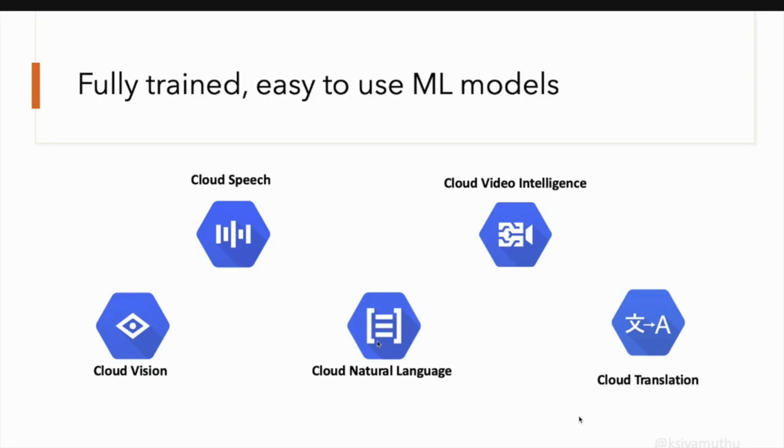Let's say I need to book a flight from Orlando to Chennai or Dubai, and then it tries to identify that the source place is Dubai and the destination place is Chennai, right? So it's the cloud natural language. It's trying to extract that kind of entities from that text. And also we have the video intelligence and the translation.